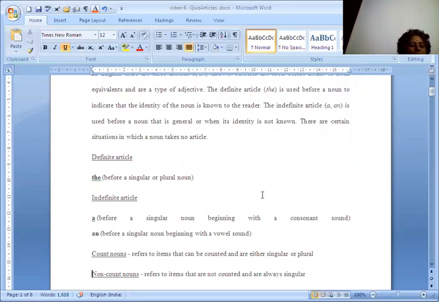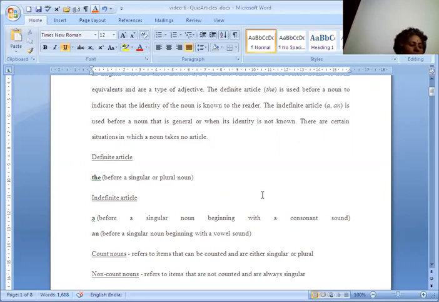In English, the articles define or modify the nouns in a sentence. There are two types of articles, as we already discussed, the definite article and the indefinite article. Take one example: let us go to a movie. Here, any movie, not the particular one. A movie refers to anyone, not a specified one. And take another example: the movie at Big Cinema is getting good reviews. It means a particular movie. What we are going to watch now is going to be the particular movie.